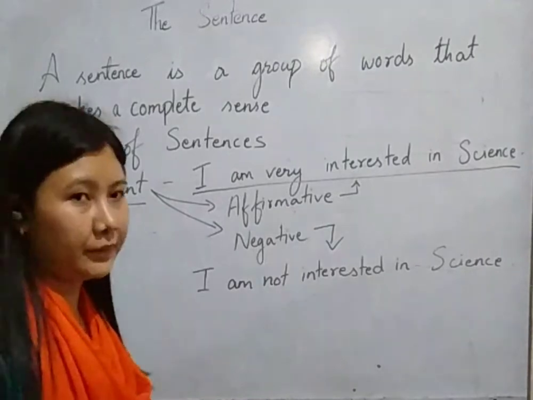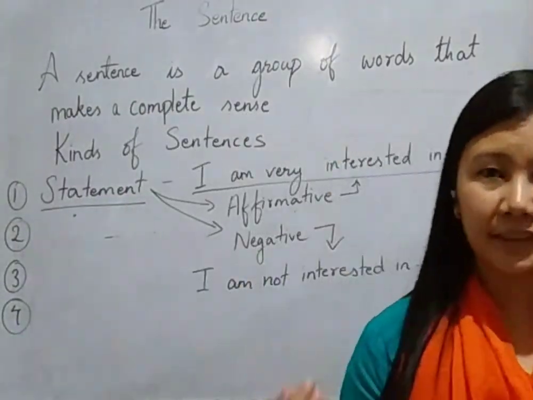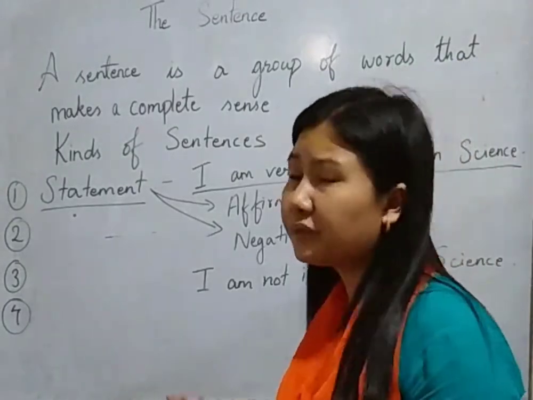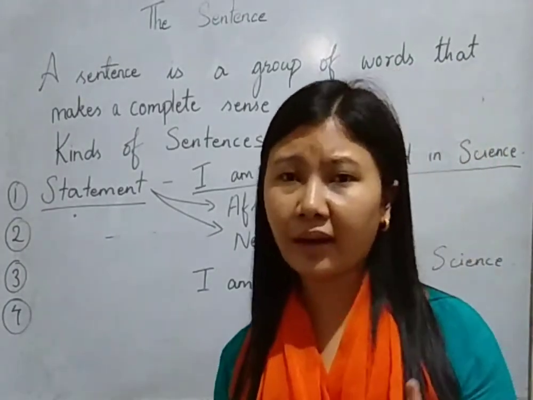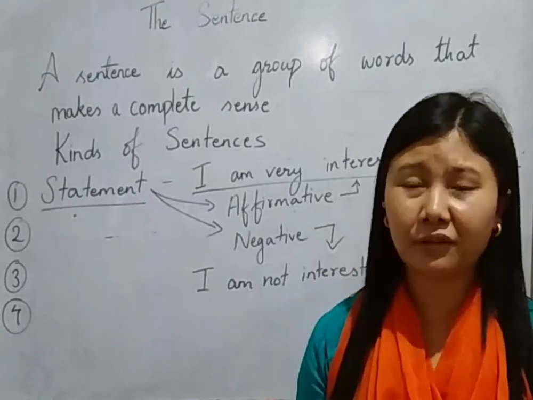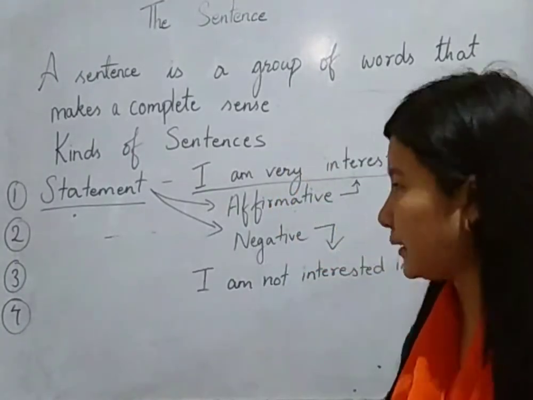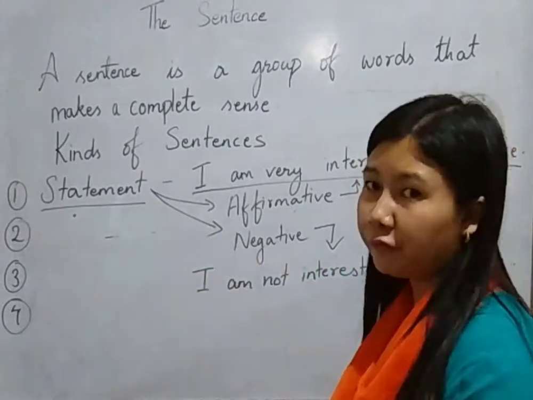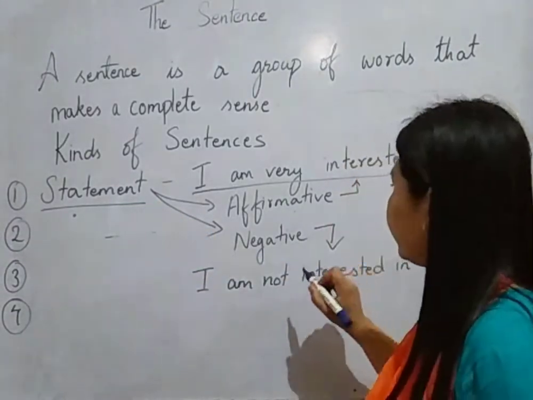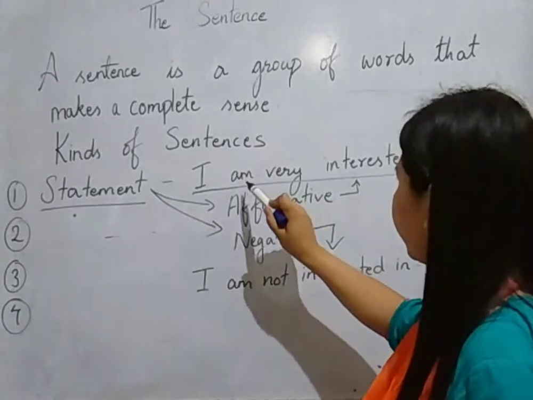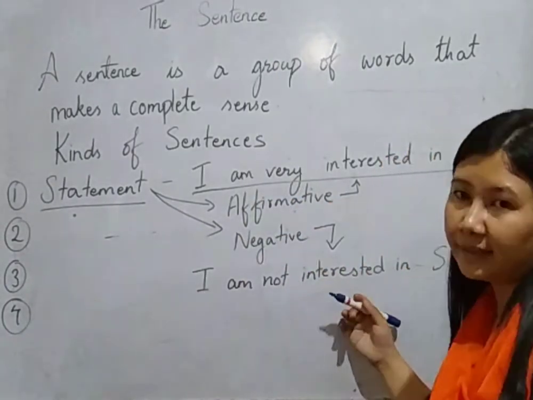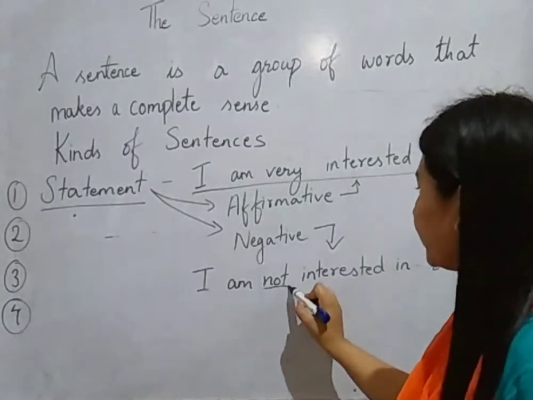This affirmative sentence and this negative sentence are types of statement. What does a statement do? It says something. A statement simply says something. It does not give you any instruction, it does not ask you any question, and it is not going to express any feelings. It is just going to say something. So this statement, you will find it of two types, affirmative and negative. Affirmative, you can see, is a positive one, and negative, as the name itself tells, is a negative sentence where I am using the word not.